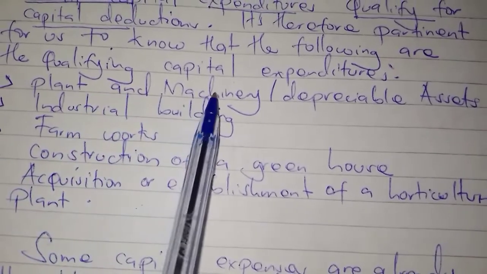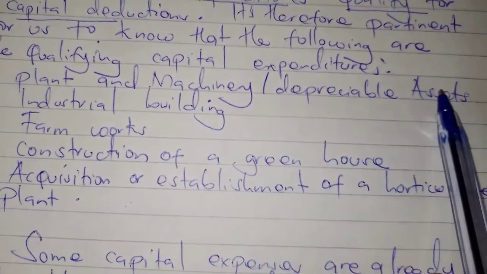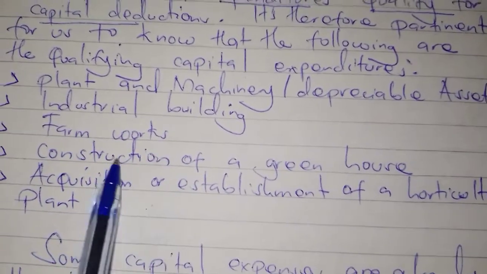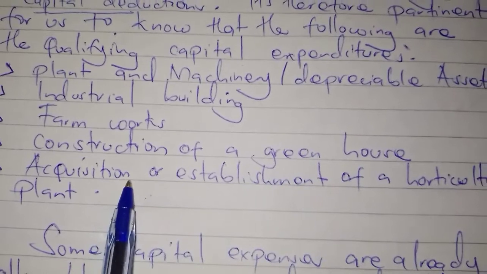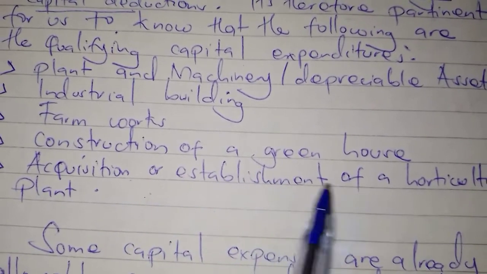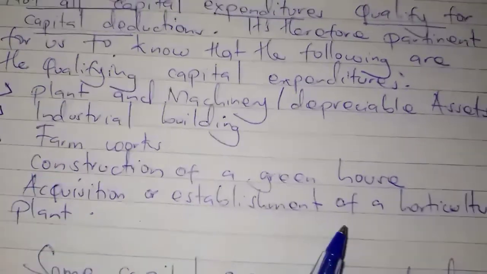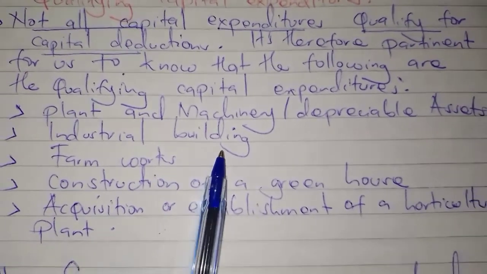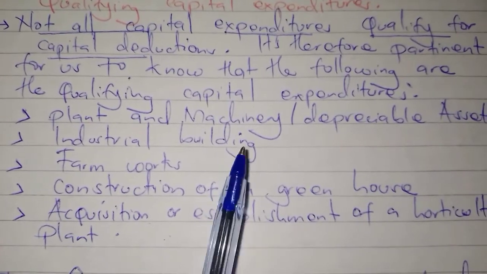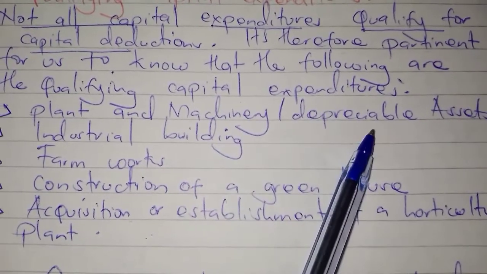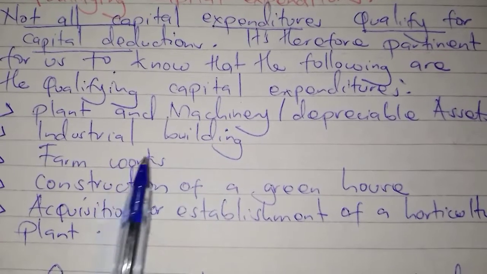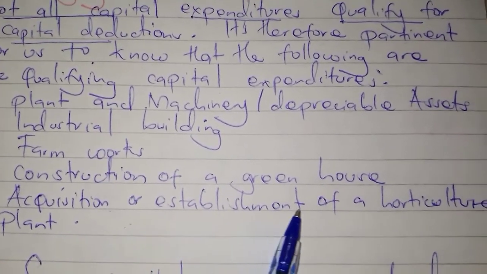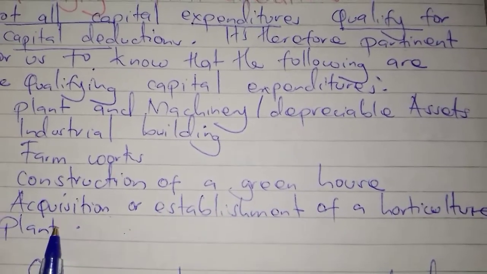First is plant and machinery or depreciable assets, industrial building, farm works, construction of a greenhouse, acquisition or establishment of a horticulture plant. And these are what is regarded as qualifying capital expenditure according to the Income Tax Act. Plant and machinery or depreciable assets, industrial building, farm works, construction of a greenhouse, acquisition or establishment of a horticulture plant.